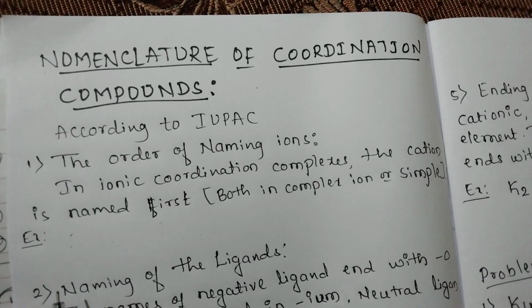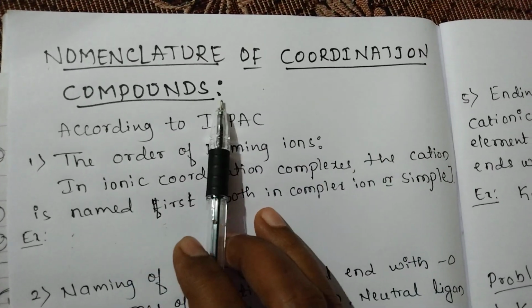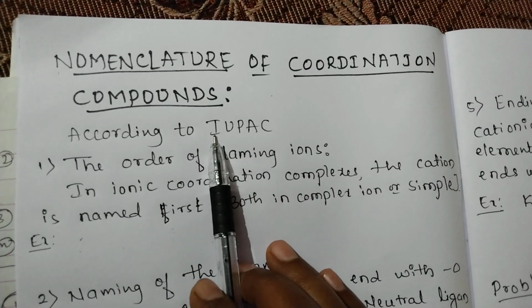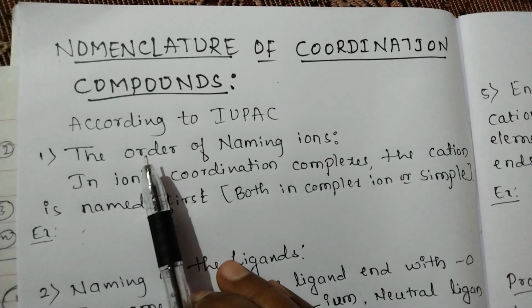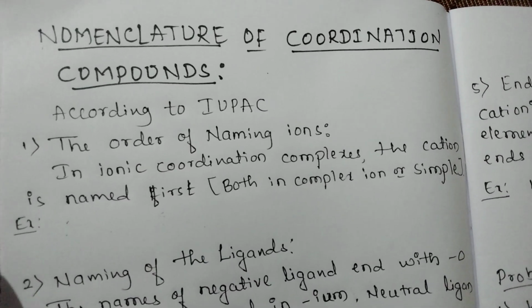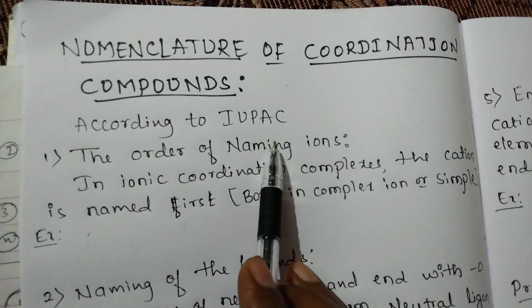Yes, today we shall discuss the nomenclature of coordination compounds. According to the IUPAC, the International Union of Pure and Applied Chemistry, there are some rules for naming coordination complexes. The first one is the order of naming ions.